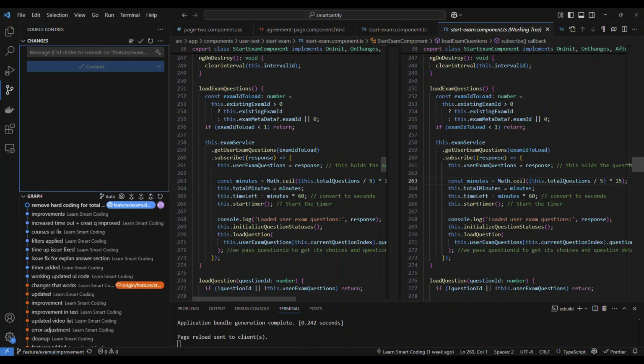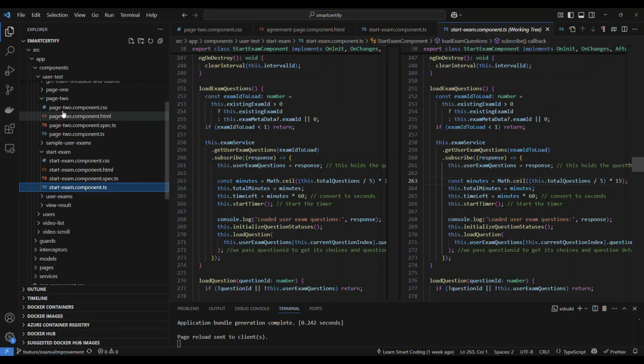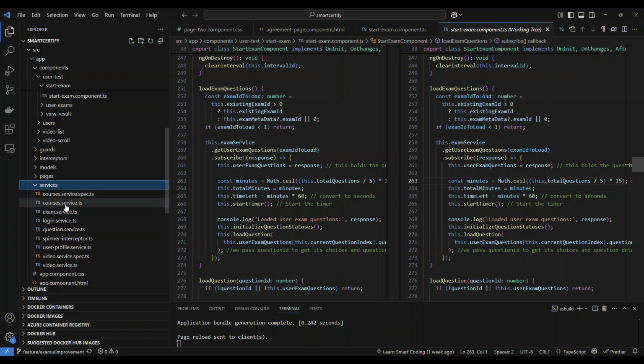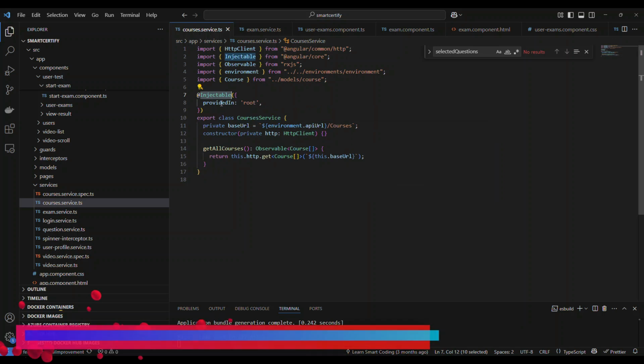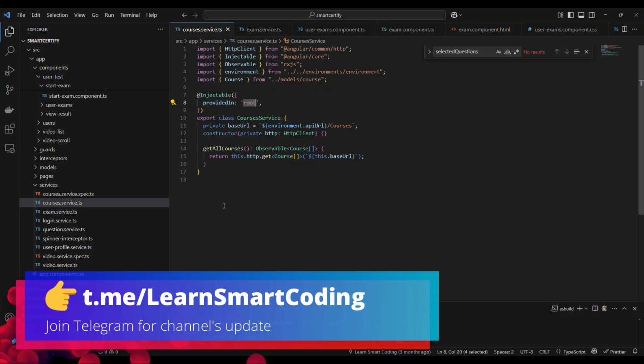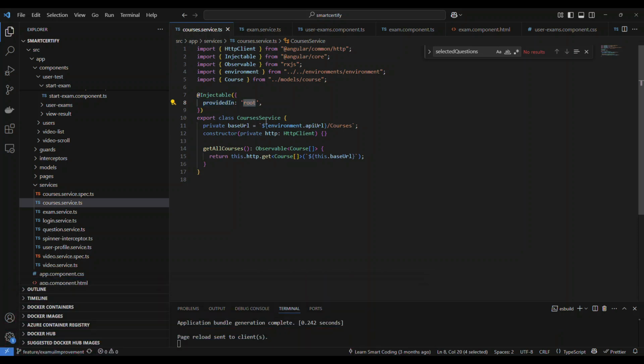So I'm going to open up the Angular project here. Let's go to services and take any service. If you look at this, the service is configured here. The class is decorated with Injectable, and look at this, providedIn root, which means this service is provided at the top level, like the NgModule level, across the application. If you specify it like this, then it is provided in all the components.